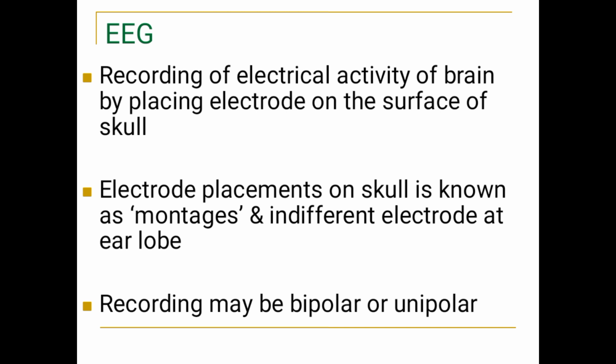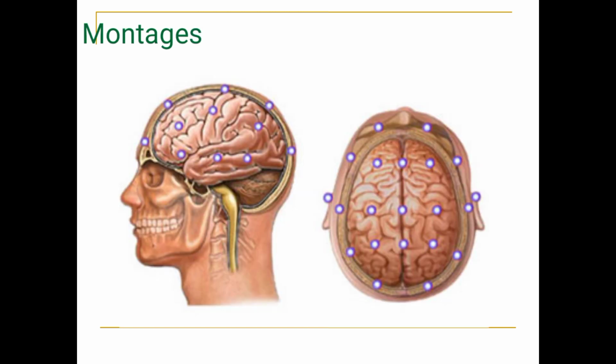Here, electrodes are placed on the surface of the skull. The electrode placement on the skull is known as montages, and indifferent electrodes are connected at the ear lobe. The recording may be bipolar or unipolar. So EEG is the graphical representation of the electrical activity of the brain by placing electrodes on the surface of the scalp or skull. This is how the electrodes are placed over the skull.